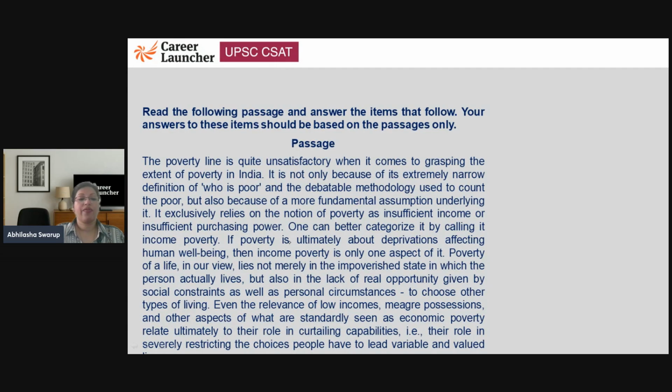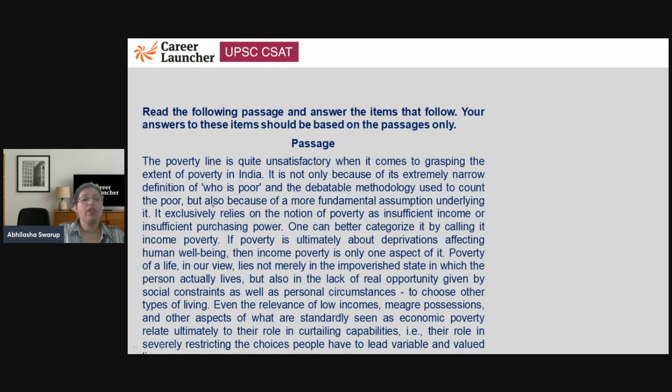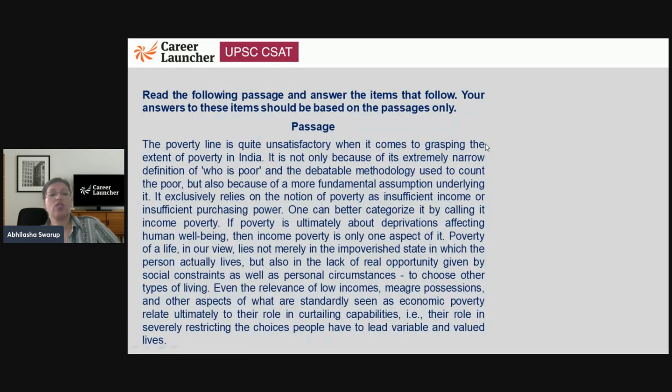So it says, the poverty line is quite unsatisfactory when it. Just give me a second, guys. Sorry, I was just trying to make sure that the passage came in the right place because it was not visible.